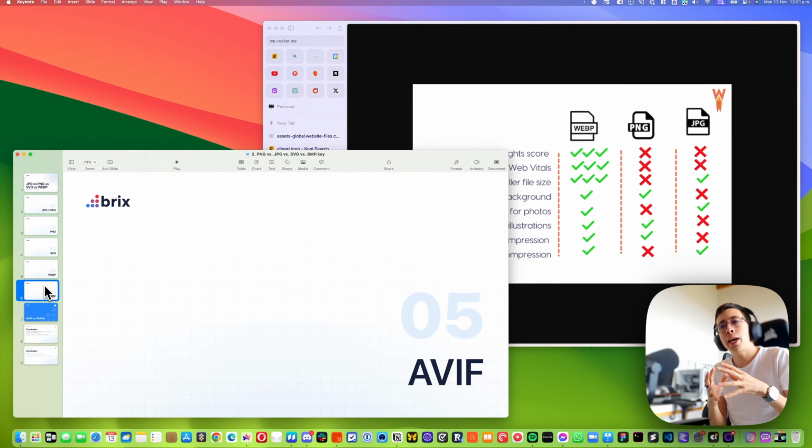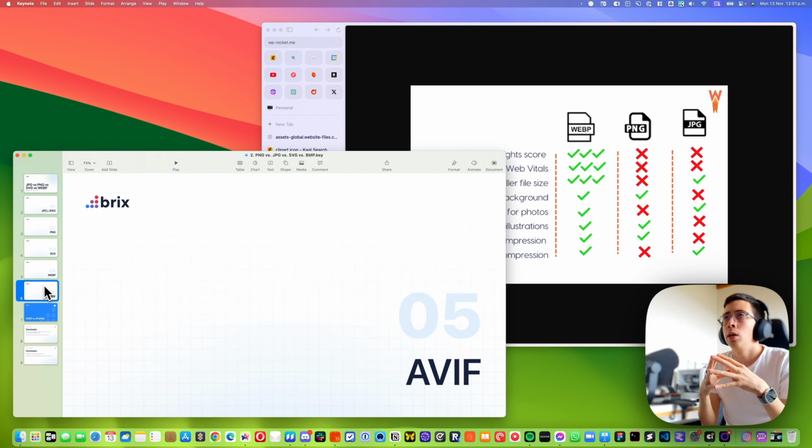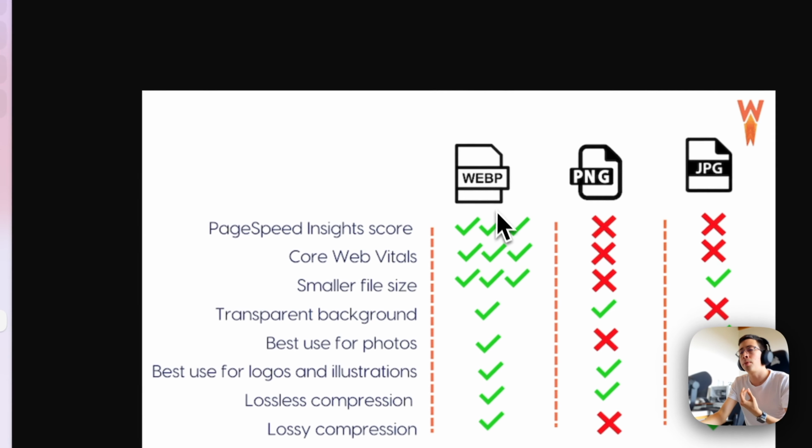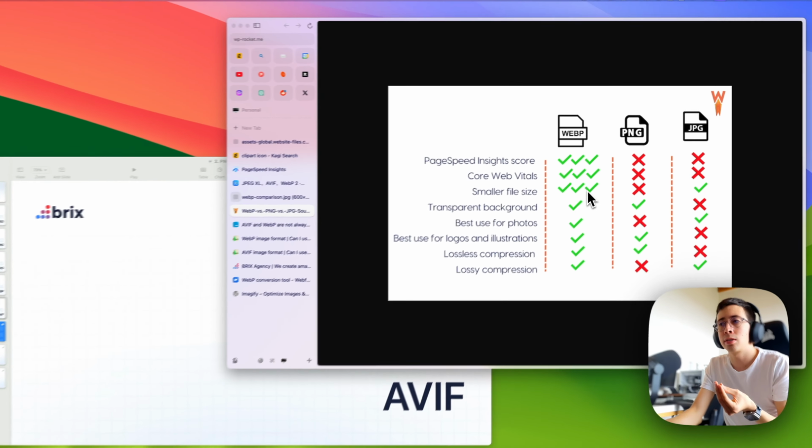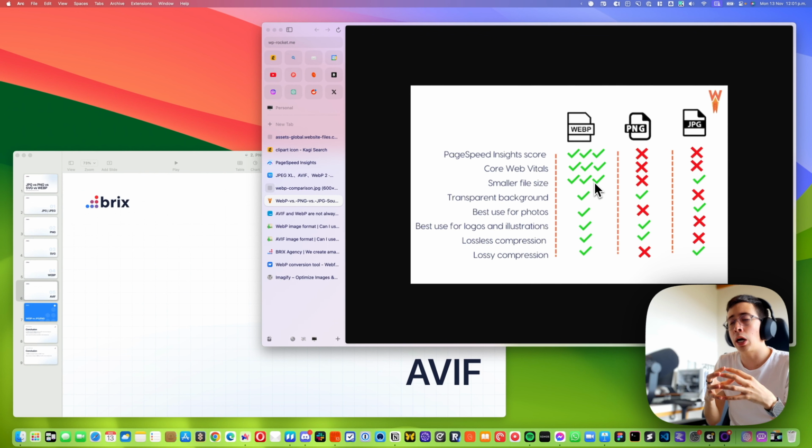So finally there's AVIF. This is also getting popular. This is not as popular as WebP, but it's also a modern file format. It has all the same benefits as WebP, but it's even more compressed. It uses a better compression algorithm that makes it even lighter. So in that sense, it is definitely great.